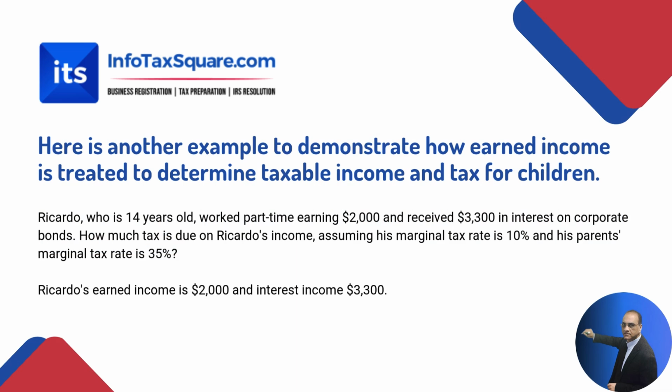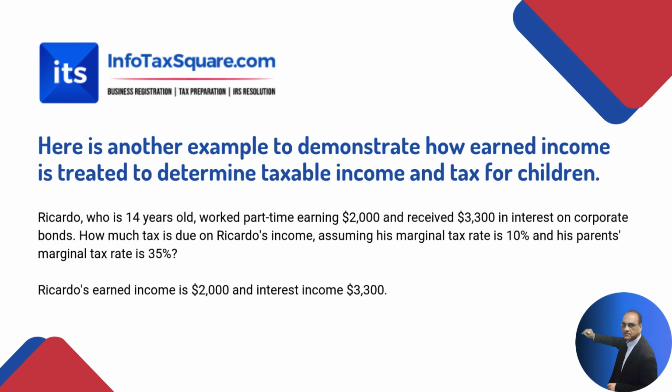Here is another example to demonstrate how earned income is treated to determine taxable income and tax for children. Ricardo, who is 14 years old, worked part-time earning $2,000 and received $3,300 in interest on corporate bonds. How much tax is due on Ricardo's income, assuming his marginal tax rate is 10% and his parents' marginal tax rate is 35%?